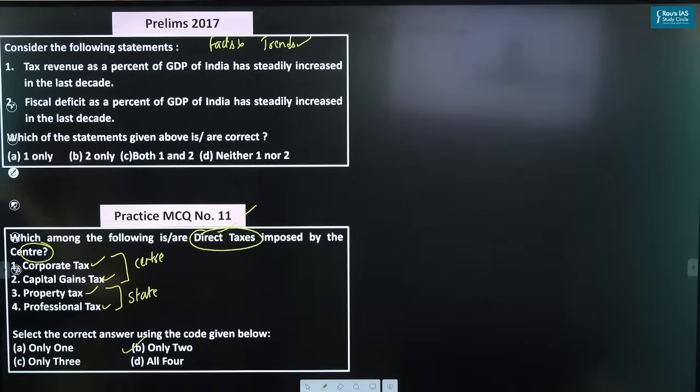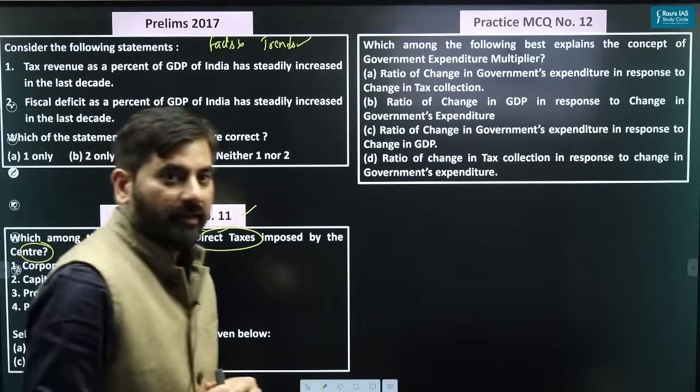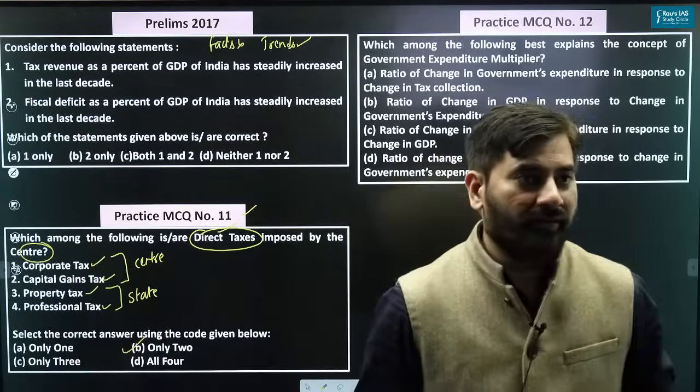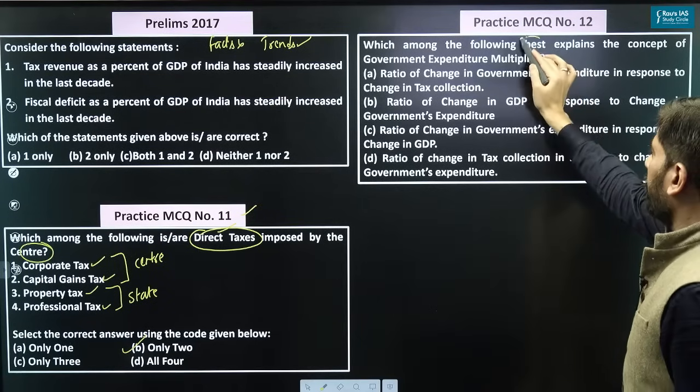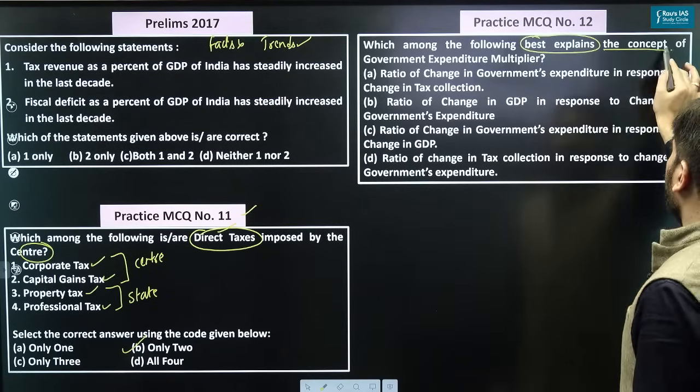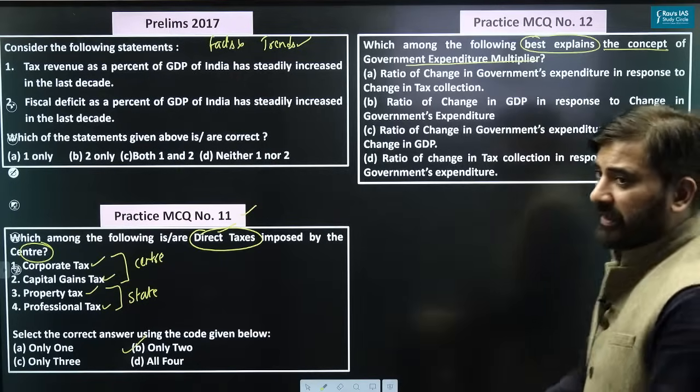Good. Those of you who gave the answer as only 2, very good. Let's take up the next question. Let's see how many of you will be able to get the right answer to the next question. Look at this. Which among the following best explains the concept of government expenditure multiplier?